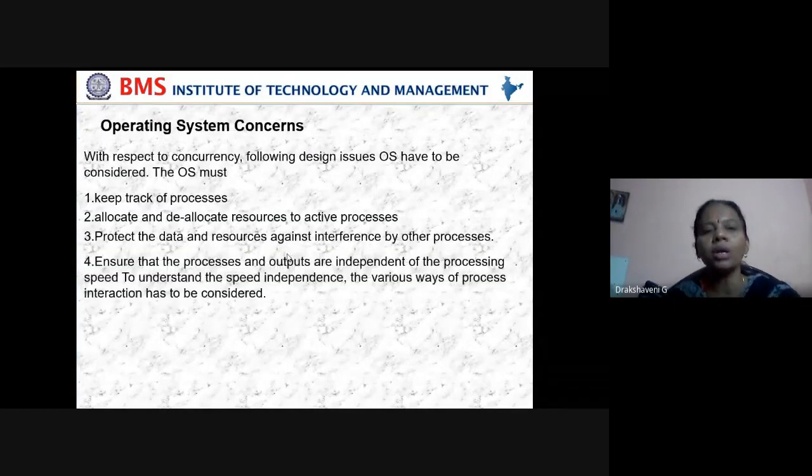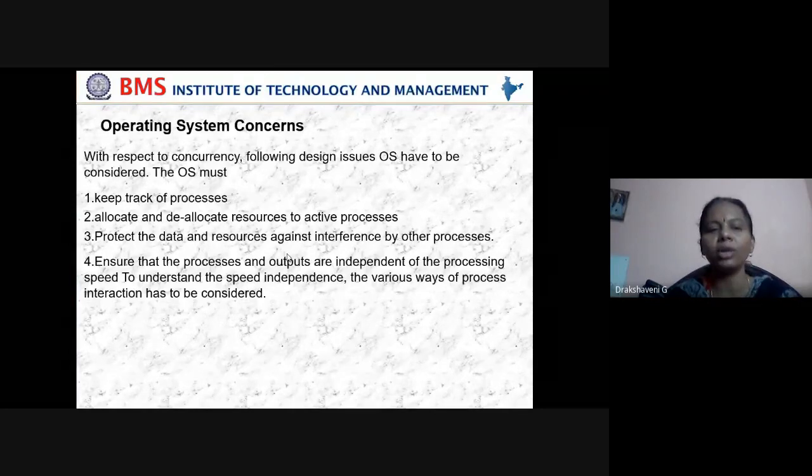Then we move on to operating system concerns. With respect to concurrency, the following design issues have to be considered by the OS. Concurrency means working in parallel, because we have to do some work in parallel. Suppose, let us take an example, designing a flow chart. I asked you to design a flow chart for some program, and because I asked you to submit in 10 minutes, you distributed your work and you are submitting.